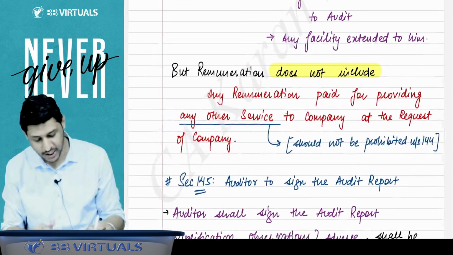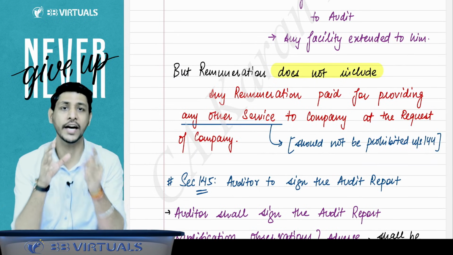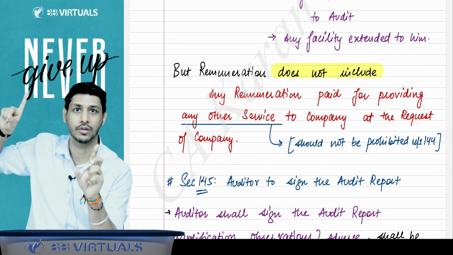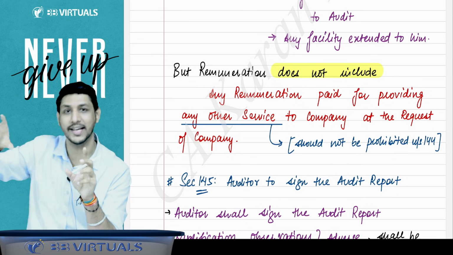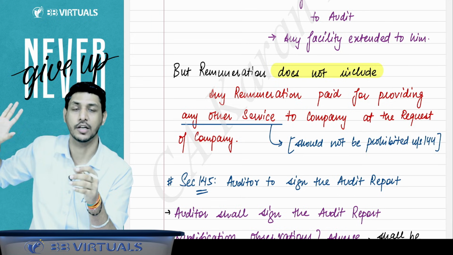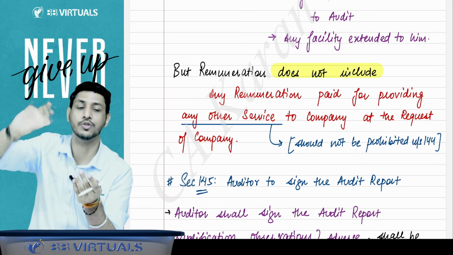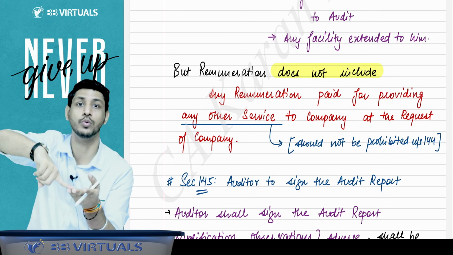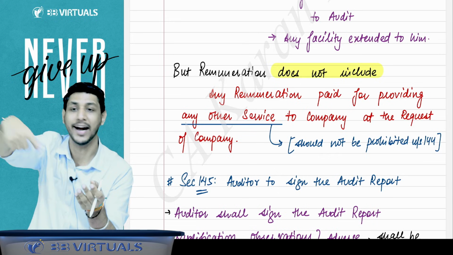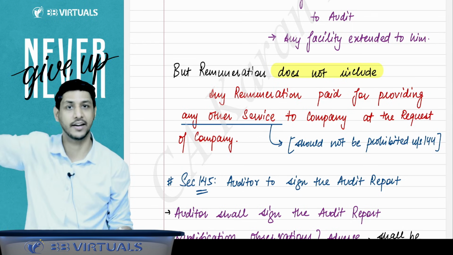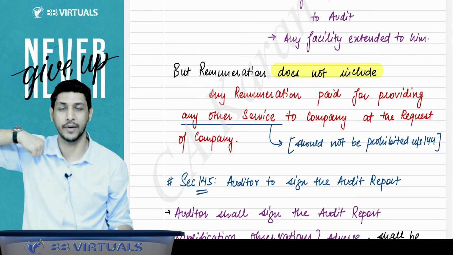But the remuneration does not include it if that auditor has provided any service other than those under 144. I'm not talking about 144. That is an eligible service, allowed service. Except for that, if he has provided any service to the company on the request of the company, and for that the company has paid separately to that auditor, then that will not be counted in his remuneration. For example, I was appointed as the auditor in Reliance, so I got fees for my audit.